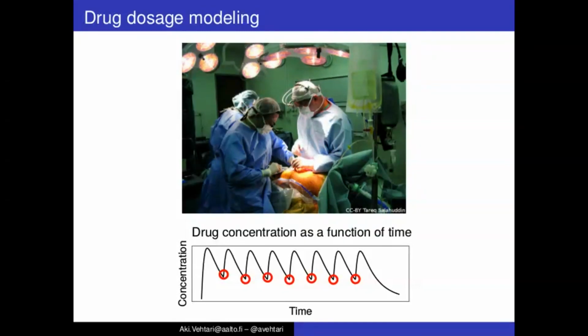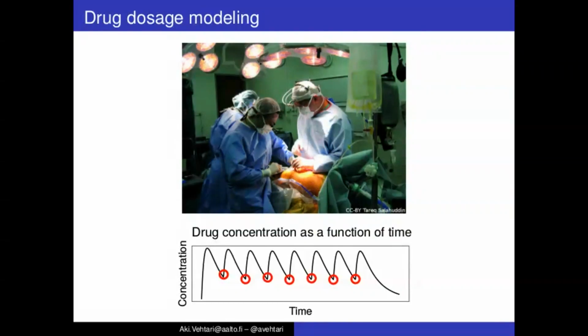We can't easily model every cell of the human body, but it turns out that we can make quite good models using ordinary differential equations and simplify the body so that we have gut, and then the drug is taken orally, and from the gut the drug flows to the blood system, and from the blood system to the interesting organ, and eventually the kidney removes this foreign substance, the drug, from the blood circulation, and then the drug concentration lowers in the blood system, and then it starts to lower also in this interesting organ.